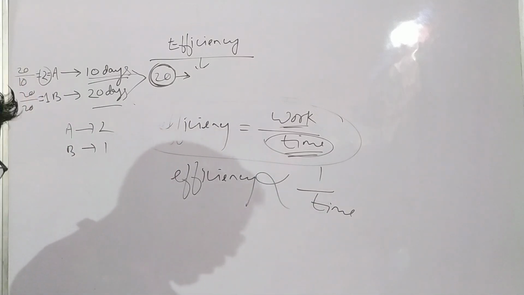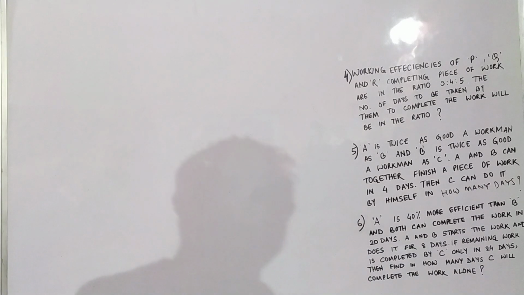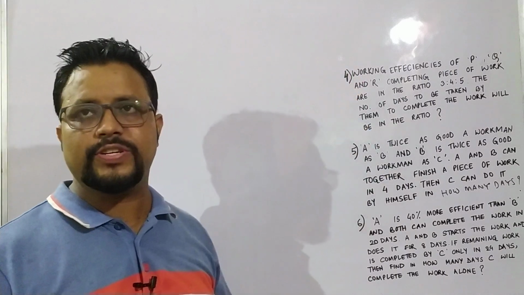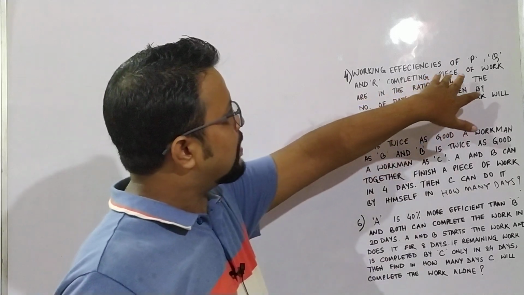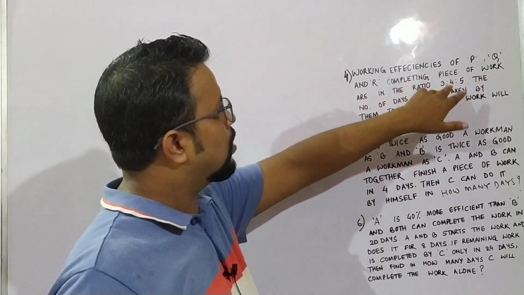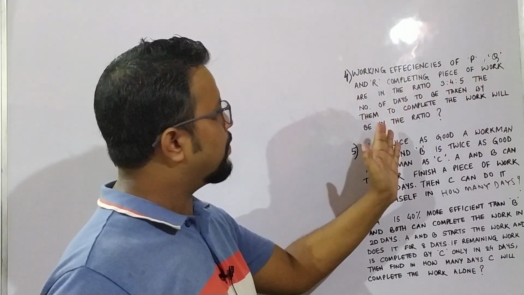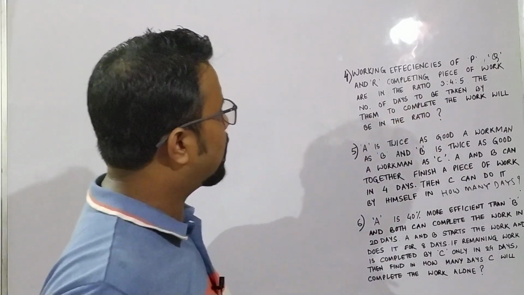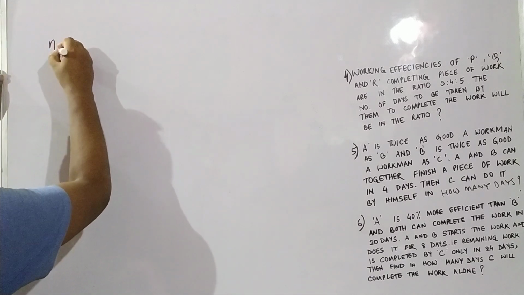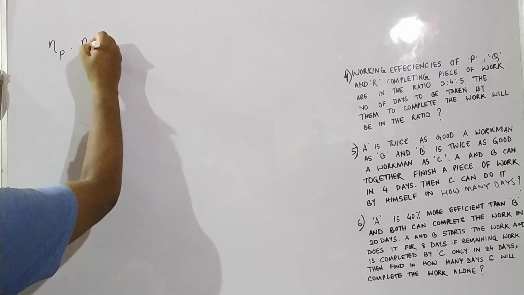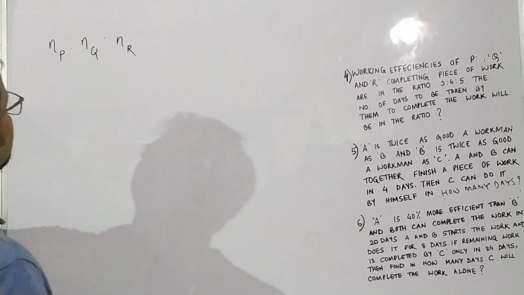This is all about efficiency. Now we will do some problems on efficiency. Let us move to question number 4, the first question on efficiency. The working efficiencies of P, Q and R in completing a piece of work are in the ratio 3:4:5. The number of days taken by them to complete the work will be in the ratio what? They are giving the efficiency of P, of Q, and of R.